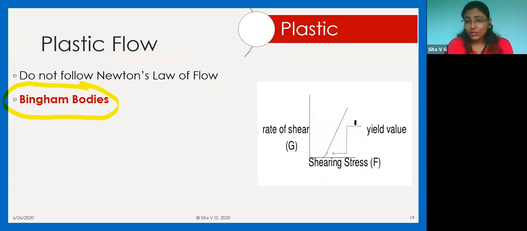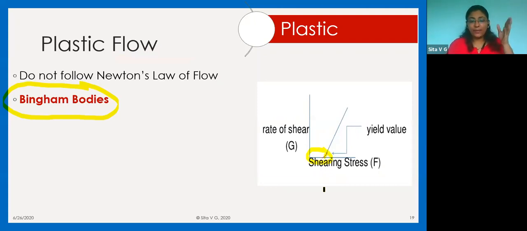It was passing through the origin and it was a straight line. But what you see here is it is still a straight line. That means after this particular point, it follows Newtonian flow. That means the rate of shear and shear stress are directly proportional. Now, what is this? This is nothing but what is called the yield value.